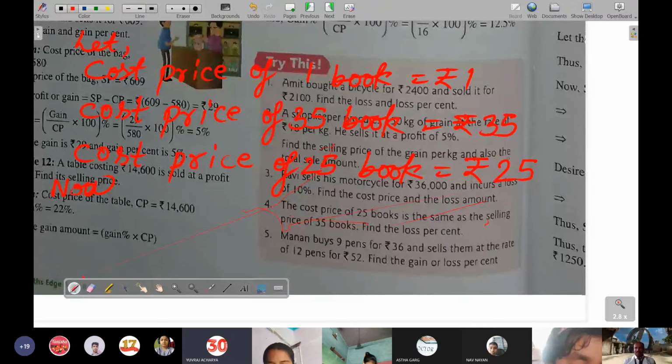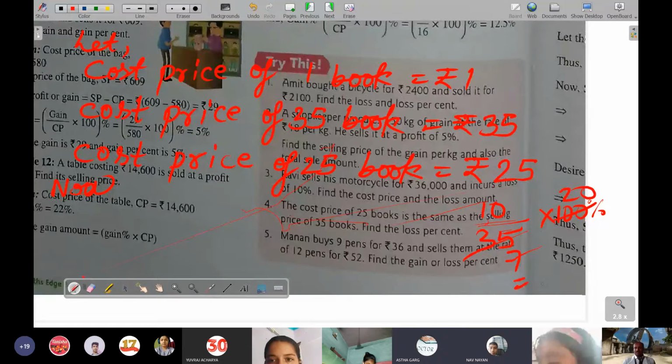It will become, because the CP will be 35 and the loss is 10, so it will become 10 by 35 into 100%. No, 40% will not come. In the book it is given as 200 by 7. 7 fives are 35, and 20. So 200 by 7, not 40. Sir, I did 10 by 25 into 100. No, it will not become 25, because the cost price of 35 books is 35 rupees. So 25 it will not become. So it will become 200 by 7.